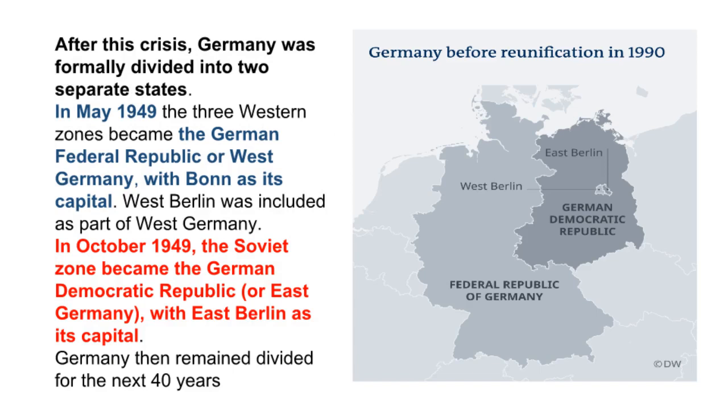After this crisis, Germany was formally divided into two separate states. In May 1949 the three Western zones became the German Federal Republic, or West Germany, with Bonn as its capital. West Berlin was included as part of West Germany. In October 1949, the Soviet zone became the German Democratic Republic, or East Germany, with East Berlin as its capital. Germany then remained divided for the next 40 years.